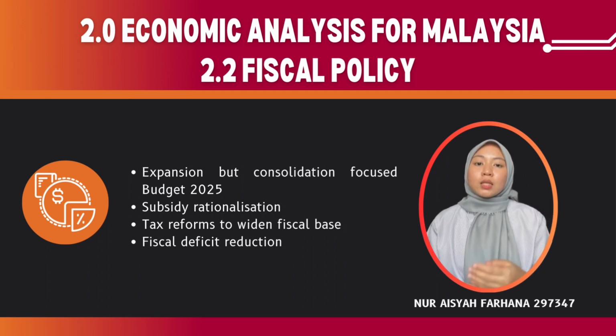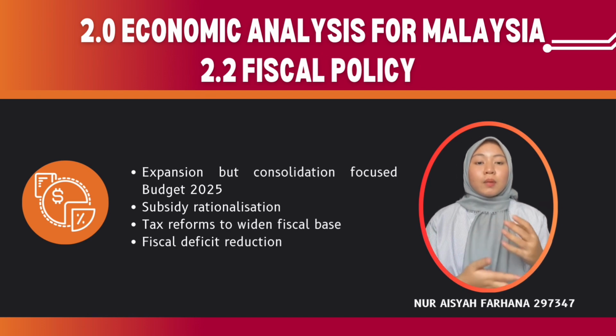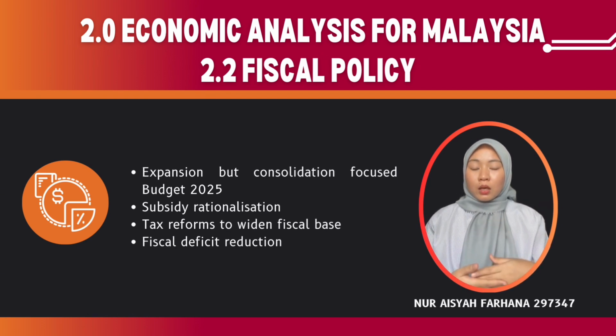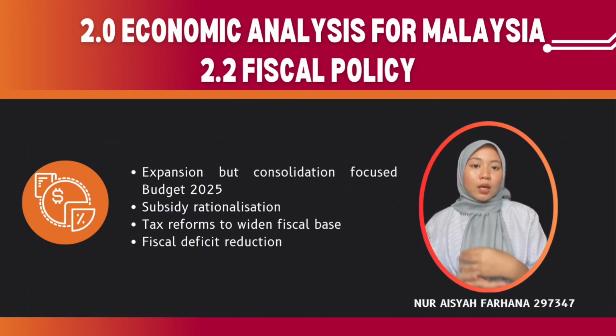One major change is subsidy rationalization. Instead of giving fuel subsidies to everyone, the government introduced a targeted fuel subsidy called Budi Madani Round 95. It starts in September 2025. This means only eligible groups receive subsidies. By removing blanket subsidies, the government can reduce unnecessary spending and save money.